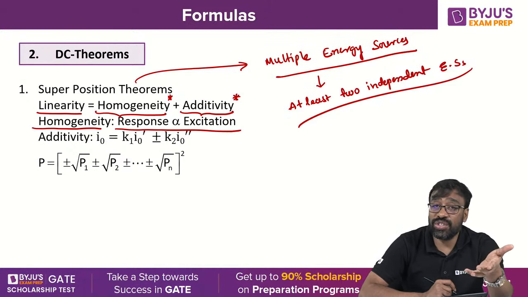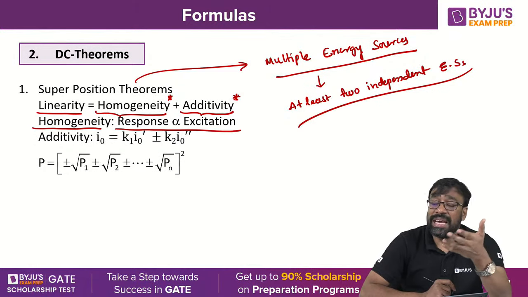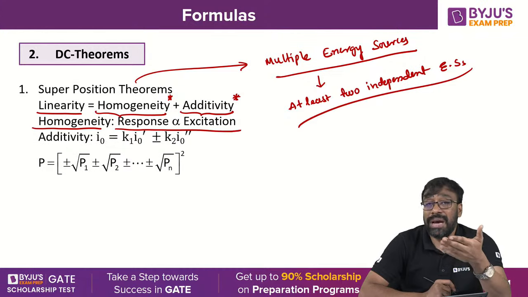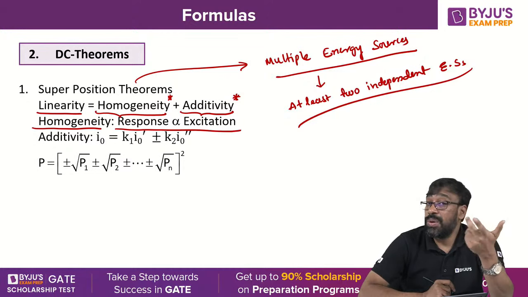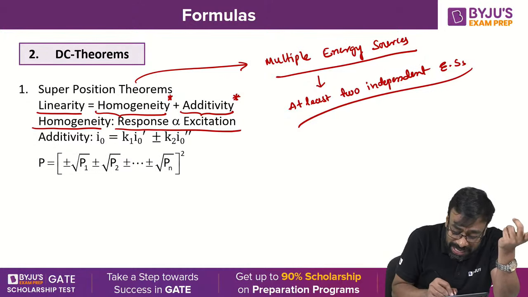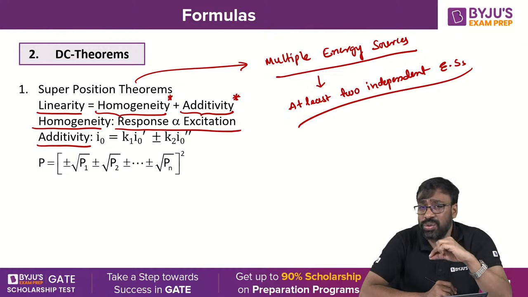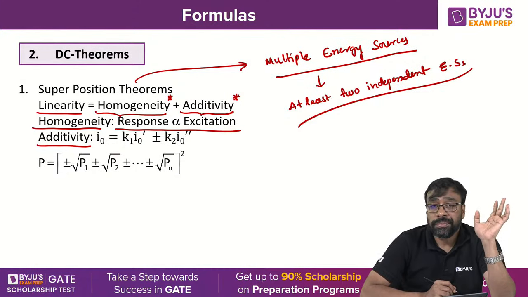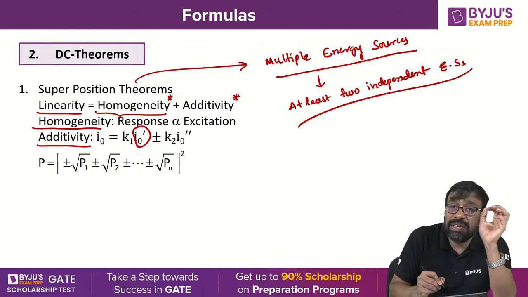That means when the excitation is doubled, the response is doubled. When the excitation is halved, the response is halved. When the excitation is multiplied by -1, the response is also multiplied by -1. The relation is a proportionate relationship. What is the additivity property? Generally, the additivity property is applied when you have more than one energy source, particularly independent sources in our electric circuits. You understand, okay?